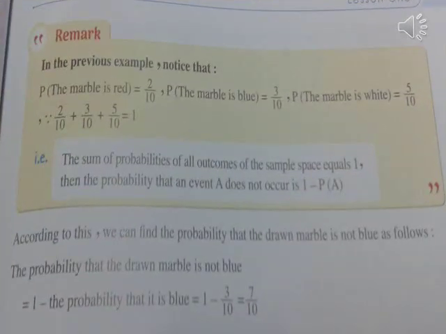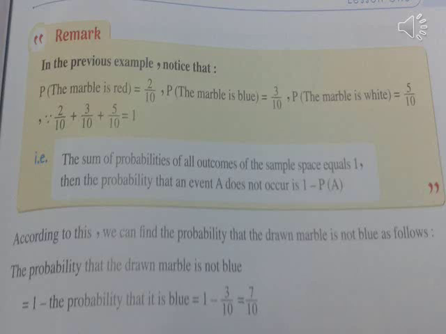Remark. In the previous example, notice that P(the marble is red) = 2/10, P(the marble is blue) = 3/10, P(the marble is white) = 5/10. Since 2/10 + 3/10 + 5/10 = 1, it implies the sum of probabilities of all outcomes of the sample space equals 1.